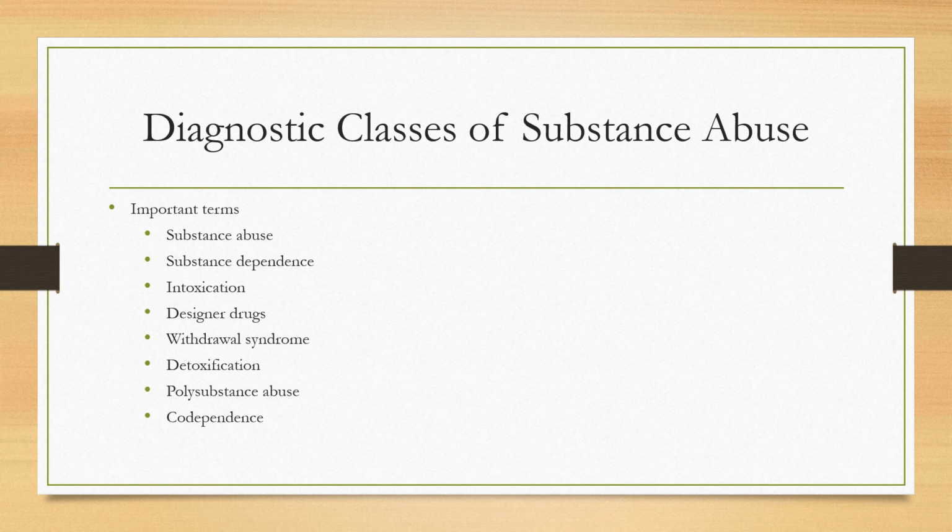Withdrawal syndrome is negative psychological and physical reactions that occur when the use of a substance ceases or dramatically decreases. Detoxification is the process of safely withdrawing from a substance. Polysubstance abuse is the abuse of more than one substance. And codependence is a maladaptive coping pattern on the part of family members or others that results from a prolonged relationship with the person who uses the substances.